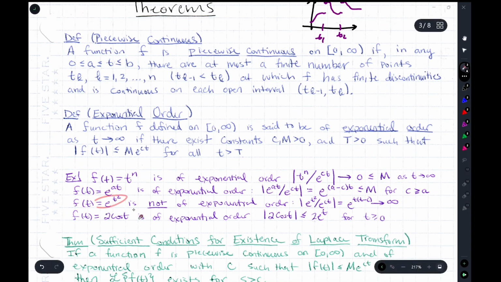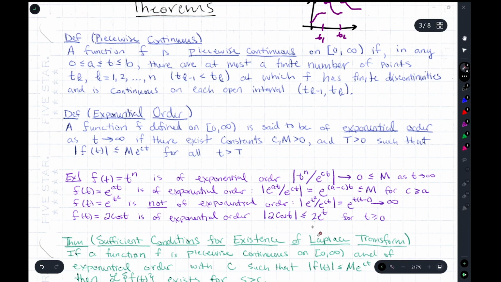e to the t squared is not of exponential order. If you take a look at this ratio, you get this, and this always goes to infinity, regardless of the c that you choose. No matter what c you choose, as t goes to infinity, the exponent is going to be positive, and this is going to go to infinity. What about this? Well, 2 cosine t is actually bounded by 2. And we could just choose c equals 1, because why not?